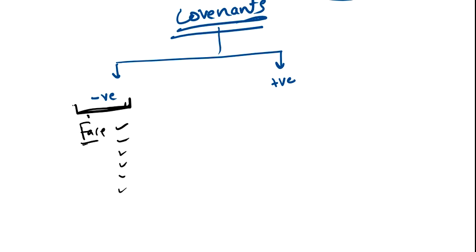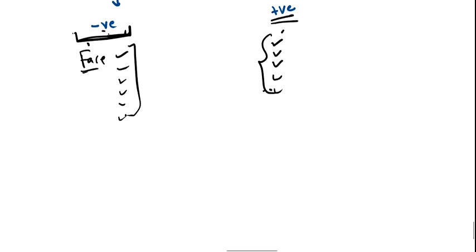But the positive covenants are something which Facebook can do. Means you cannot stop them from doing this, but yes, Facebook should not do this because these are included in the negative covenants. Now what can be the negative covenants?